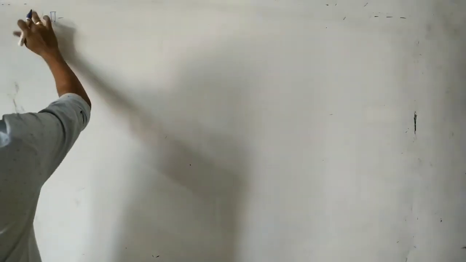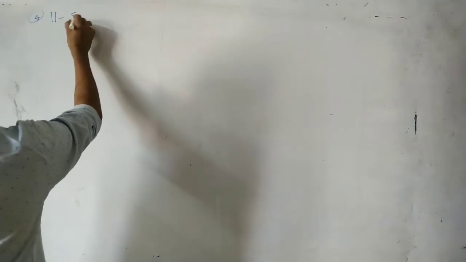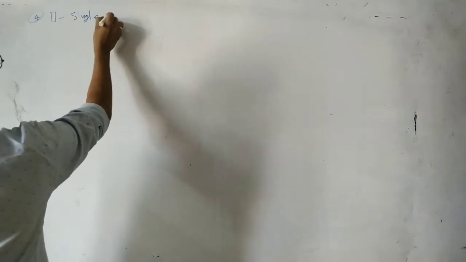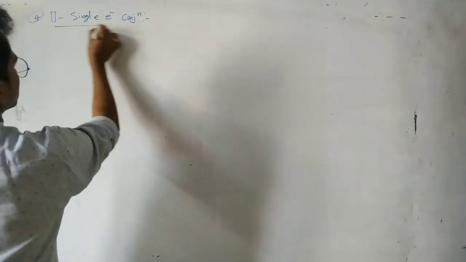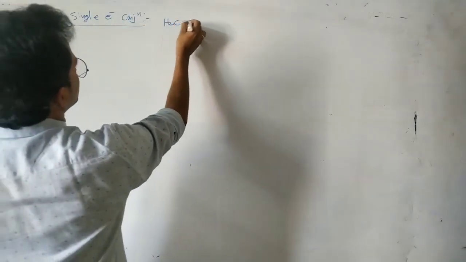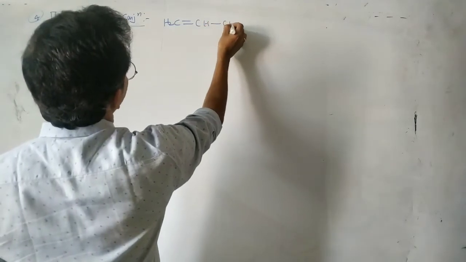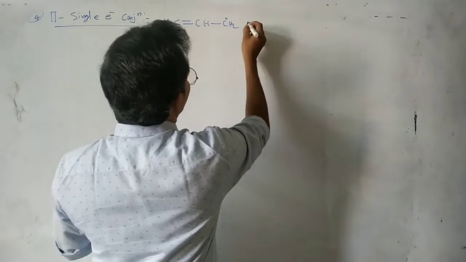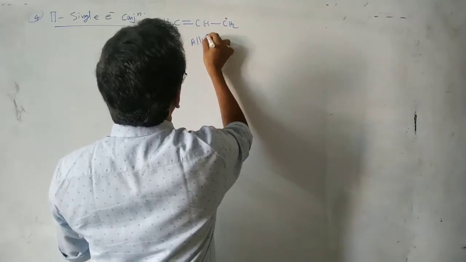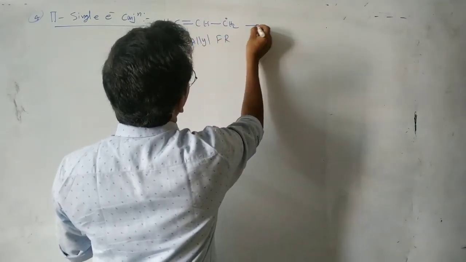Next, the fourth type of conjugation: pi single electron conjugation, nothing but radical. CH2 double bond CH, CH2 radical. This is the allyl free radical.